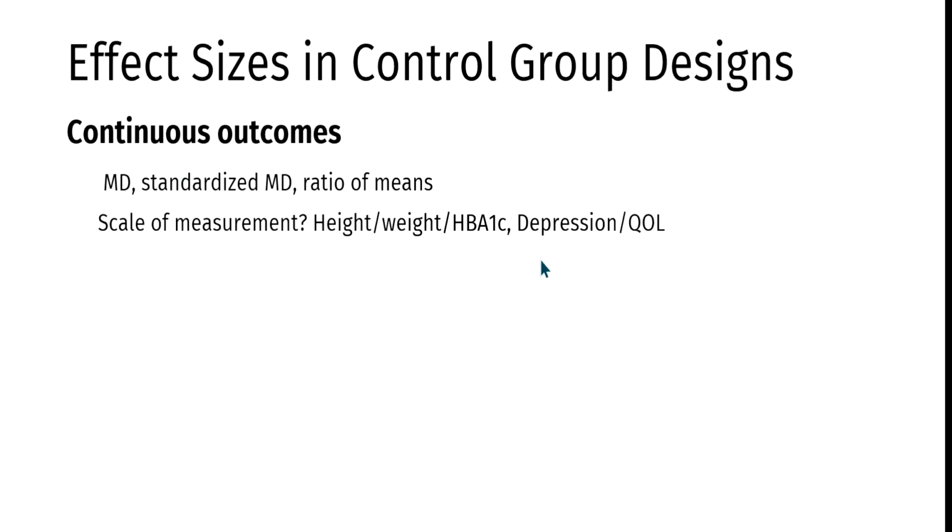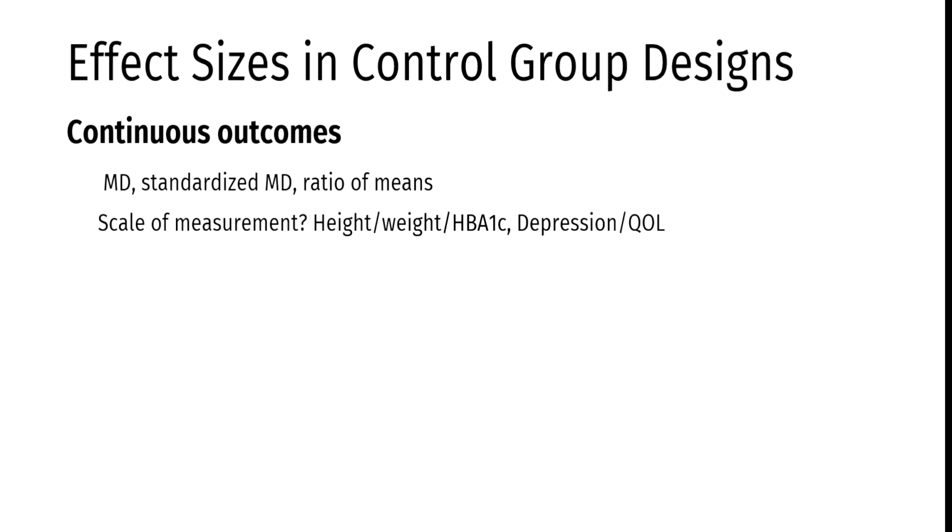But for other outcomes, the scale of measurement may be different because of tool differences or differences in the method of measuring. For example, depression may be measured using the Hamilton Depression Index or other depression measures. If the scale differs from one study to the other, because your goal is to pool or meta-analyze them, then you have to choose a different effect size measure: the standardized mean difference. That means you need to standardize them so that the measurements will be similar across studies. Otherwise, combining them would be combining apples with oranges.